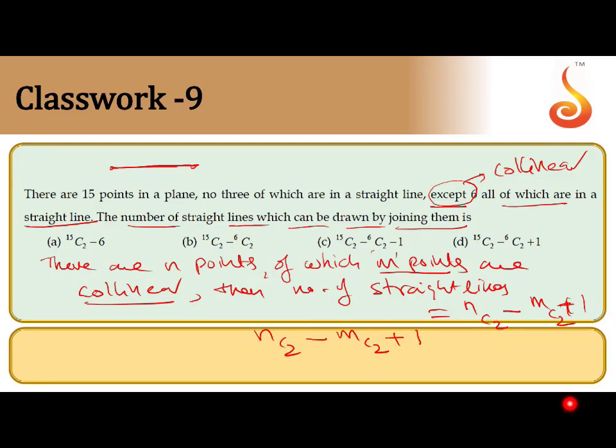I hope this is clear. So now in this question there are 15 points, n equal to 15. Out of 15, 6 points are collinear, that is m. The number of straight lines will be 15C2 minus 6C2 plus 1. So which option is matching with this? Option D is matching. Everyone understand this concept? But you have to remember this as a formula.